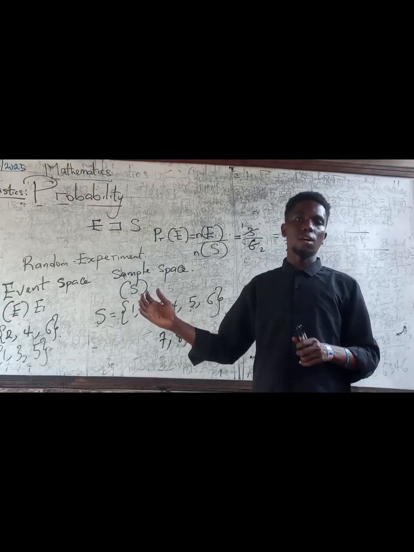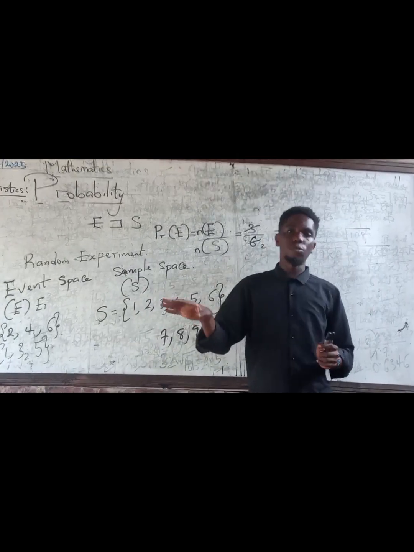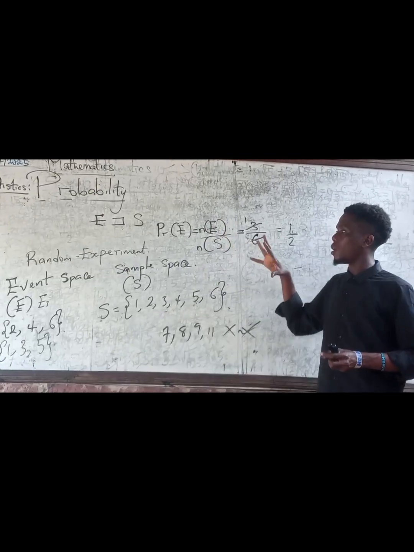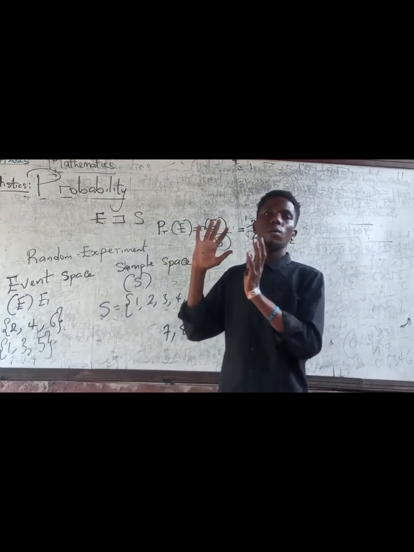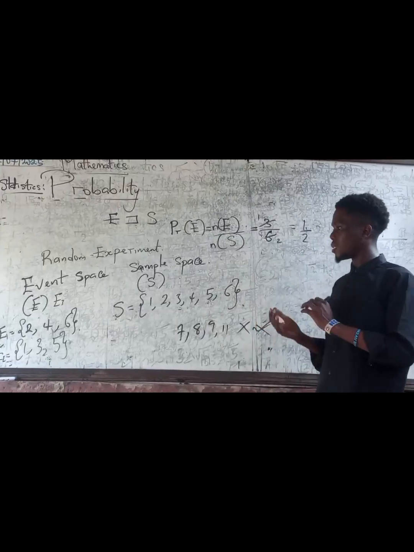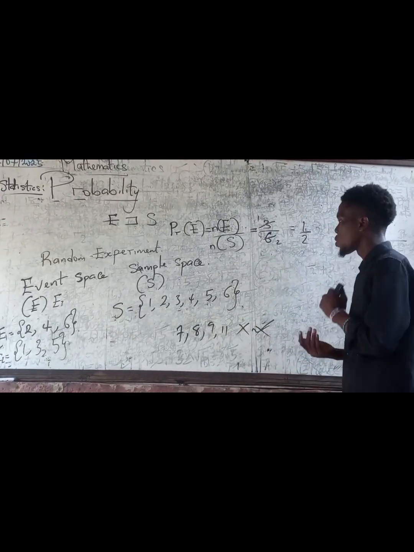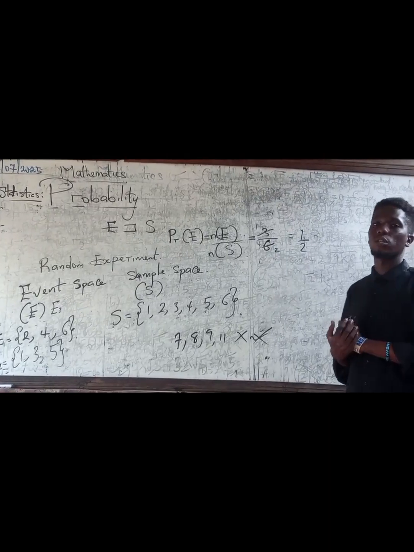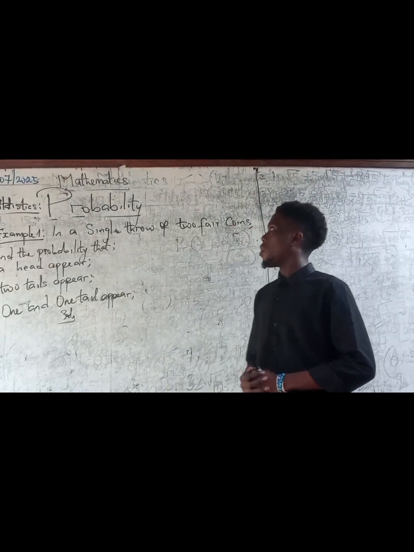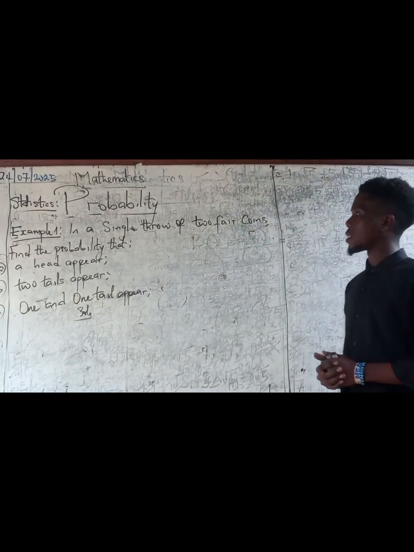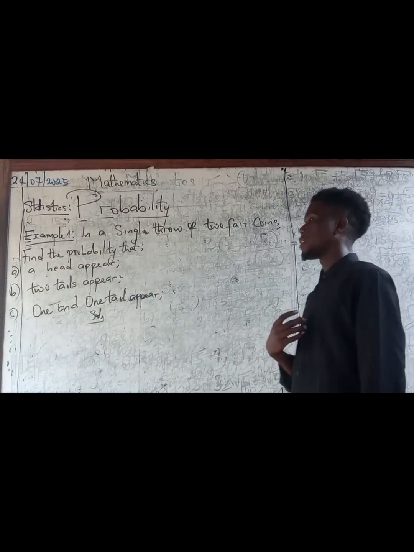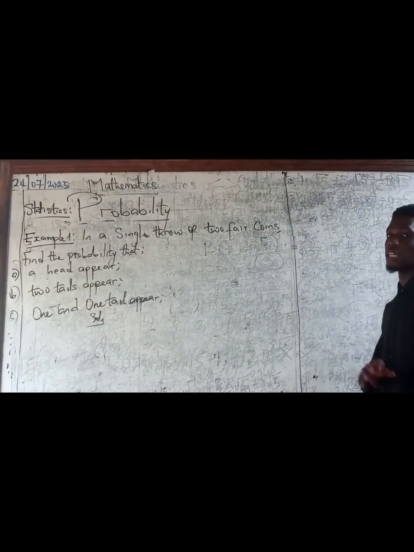Although there are complex ones, we have Poisson distribution, we have binomial distributions, that we might get to later. But for the basic one, you can understand this is the basis of probability. So next, we're going to go straight into some examples and see how we can apply this knowledge to some questions. We want to look at a particular example under probability using the knowledge we have on event space and sample space.